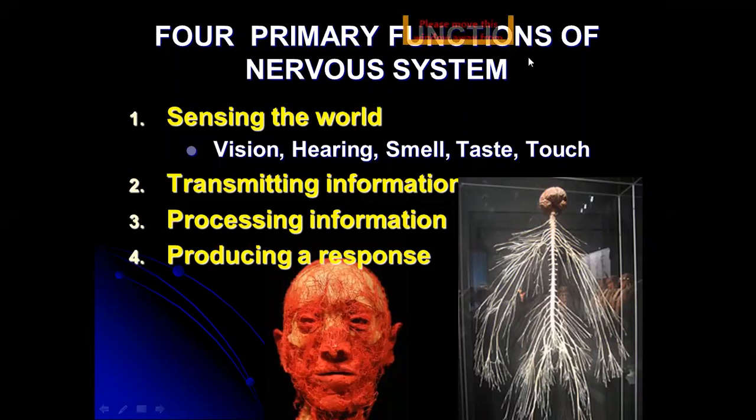What is the primary function of our nervous system? Number one, sensing the world: vision, hearing, smell, taste, and touch. These are the receptors, as we said before. Vision by your eyes, hearing by your ears, smell by your nose, taste by your tongue, and touch by your skin. Then transmitting information, processing information, and finally producing a response.